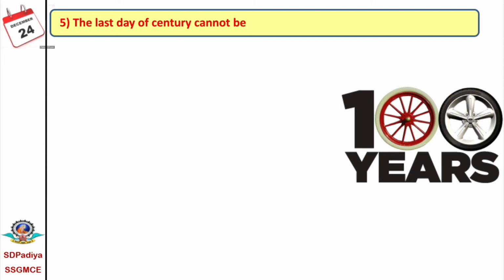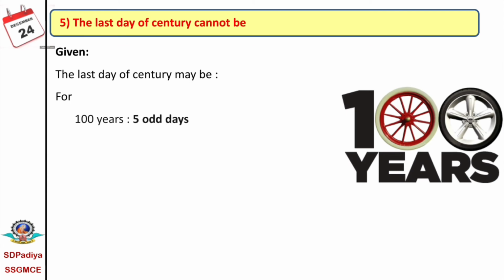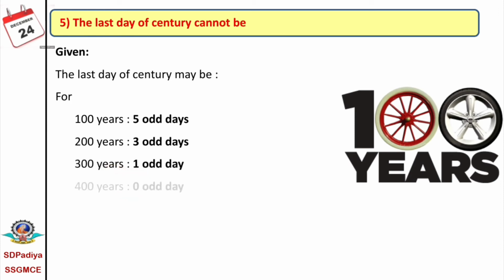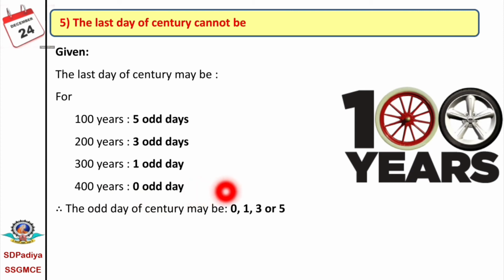The next is the last day of a century. First we'll calculate what may be the last day of a century. We know for 100 years there are 5 odd days. For 200 years there are 3 odd days. For every 300 years we have 1 odd day, and for 400 years there is 0 odd day. That means the odd days of a century may be 0, 1, 3 or 5.